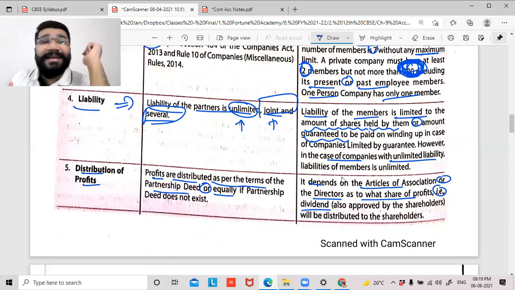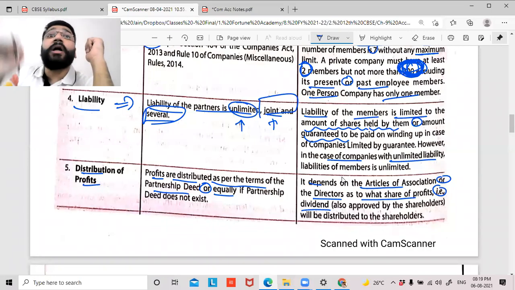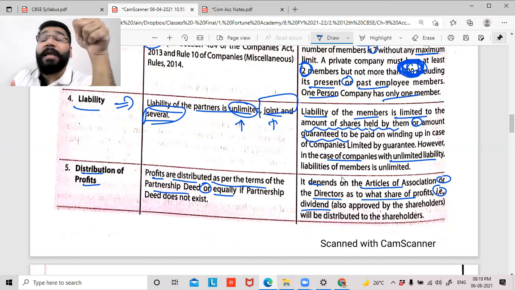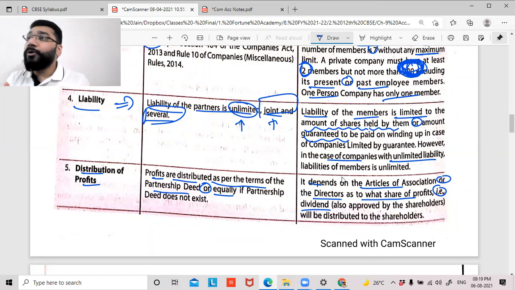Just because all of you invested capital in the business, just because you hold 25% share in the company or 10% share in the company, that does not give you authority to claim the demand, to claim the dividend, to claim the profit. If the company feels that this year they should not give you any profits, you will not get a single penny. Now you may ask, sir, then what will the company do with the profits? The company will retain the profits.